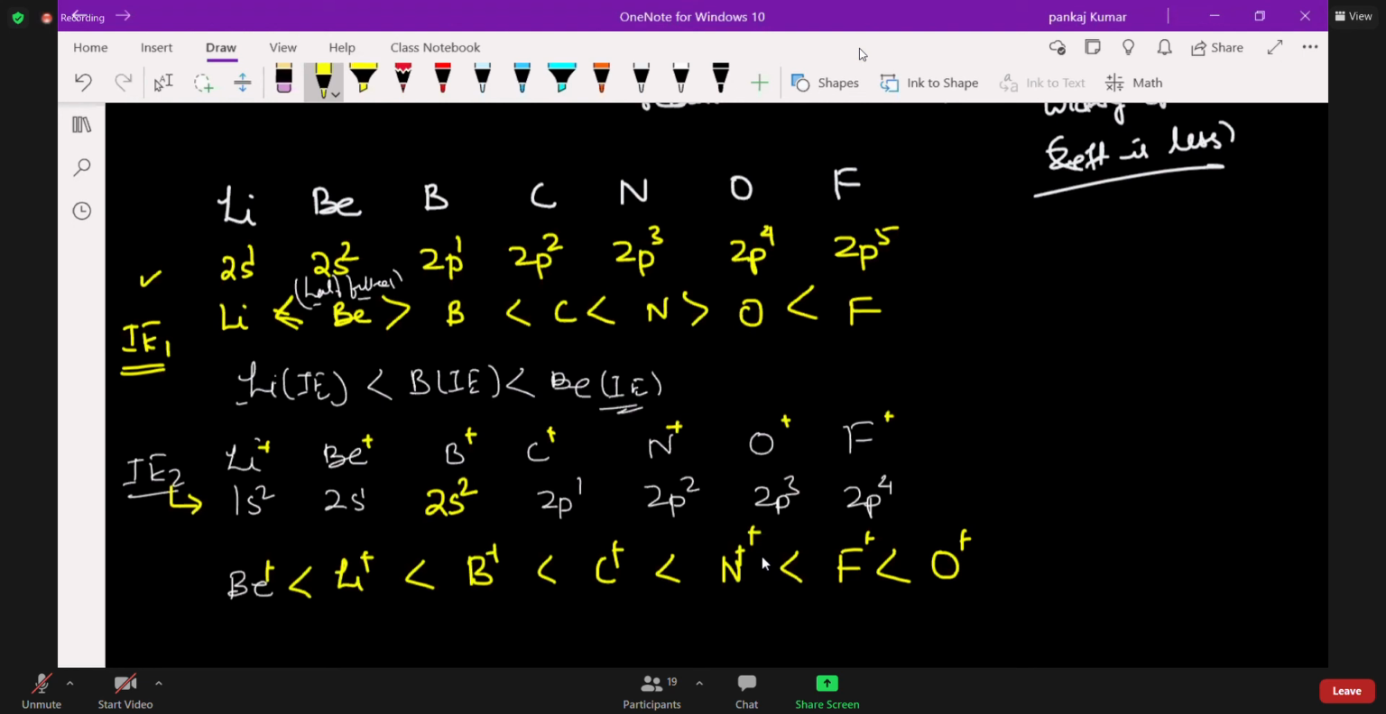And boron plus, how is it lesser than carbon plus, sir? Why? Boron plus 2s is fulfilled, no, sir. So it's not. Yes, sir. First will be 2p1. Yeah, exactly. We can put.